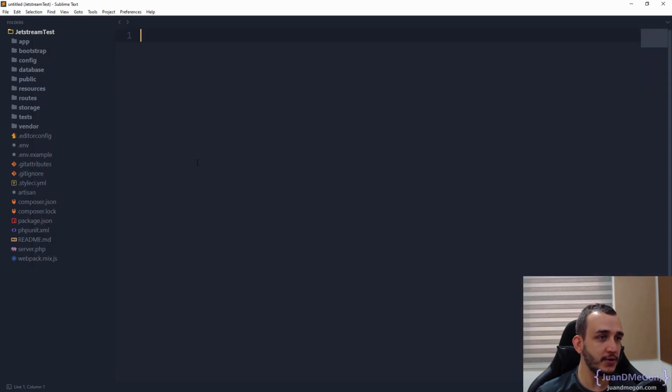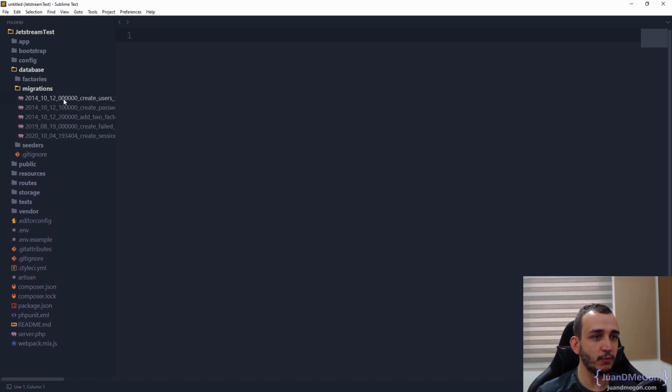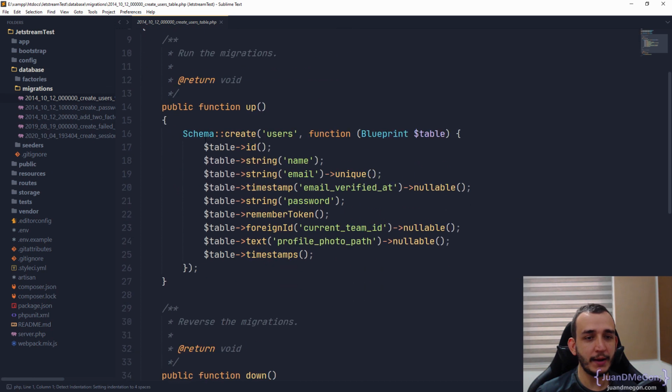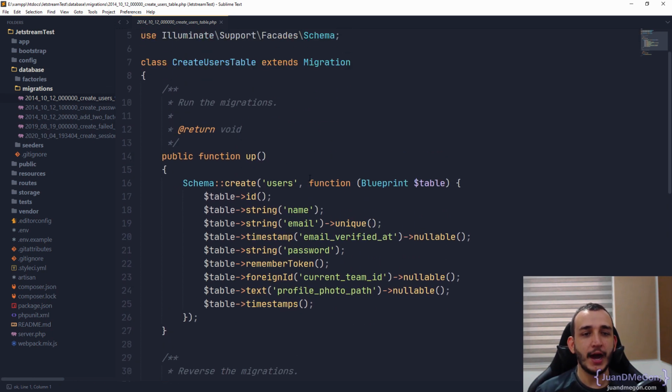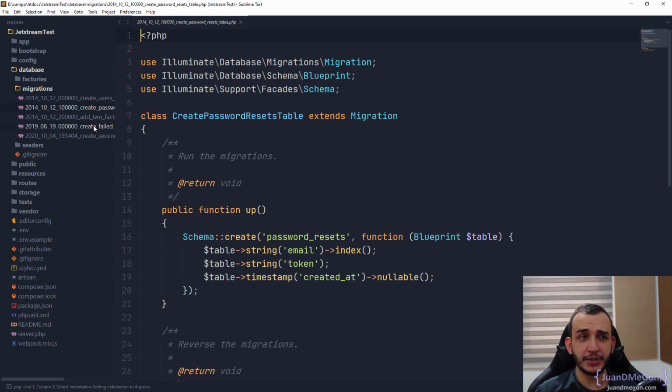So let's verify here. We are in database migrations, and then we have the regular users one. But as you can see here, in addition to the name, the email verified at, and the password, we have now the current team ID and the profile photo path. So it looks like the users will have a profile photo. This is a text and can be nullable, so it is not mandatory. That's good. Then we have the regular migration for the password recovery or reset.